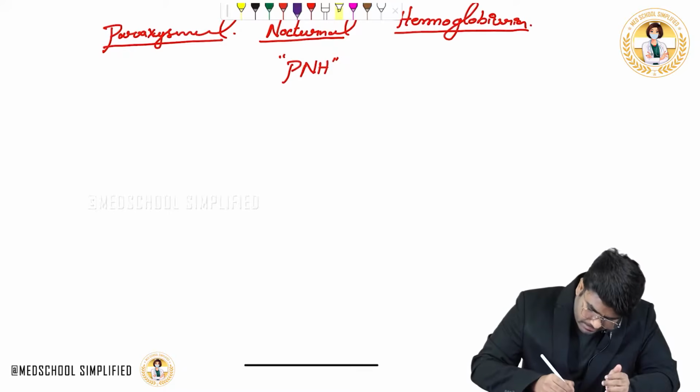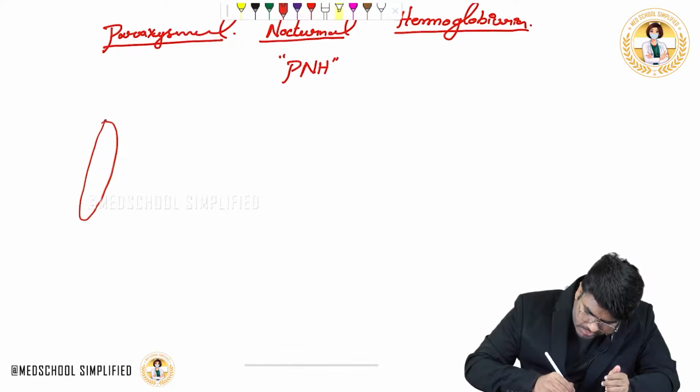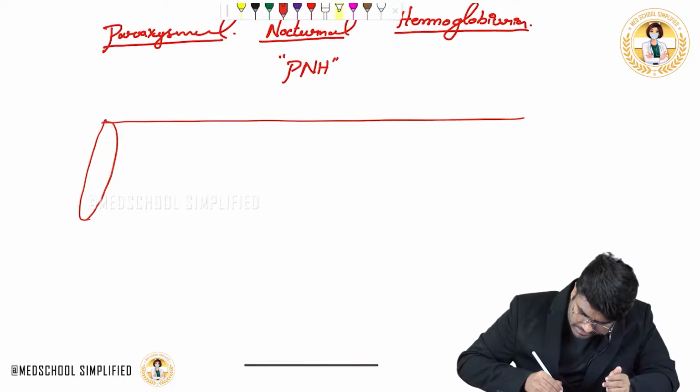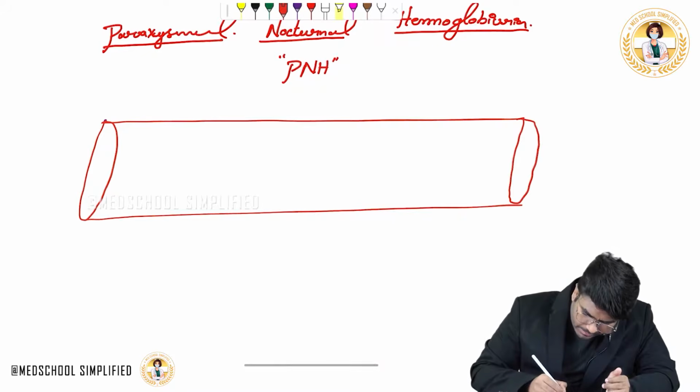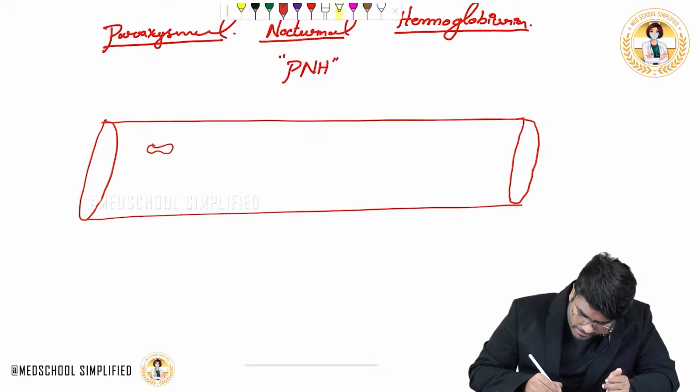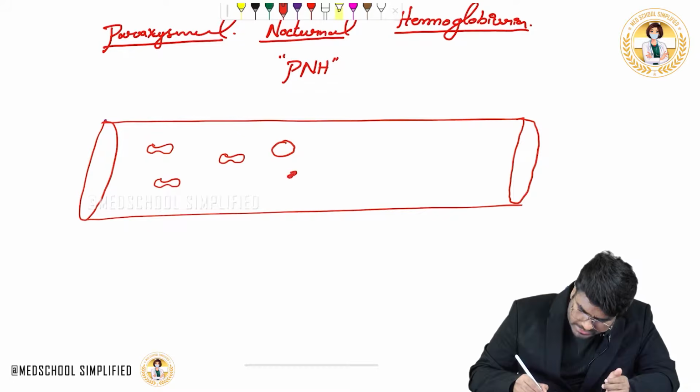Now in our blood vessel, imagine this is the blood vessel. This is a little conceptual thing. Now in your blood vessel, which cells are there? RBC are there, WBC are there, and small platelets are also there.